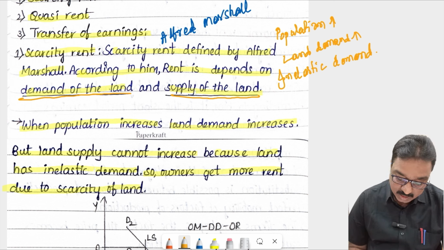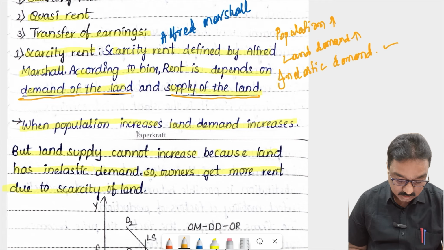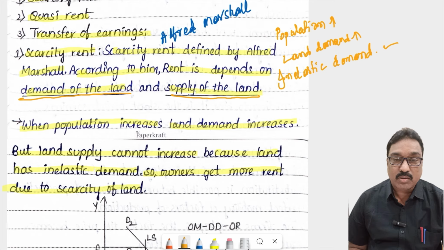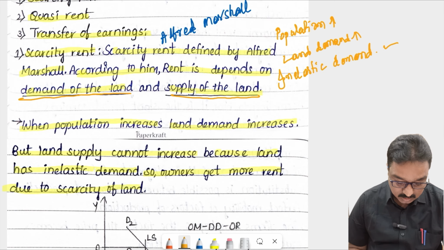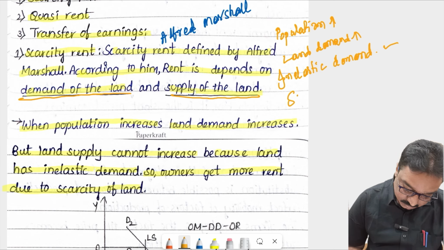That's why land is inelastic. So there is no change in the supply. Then owners get more rent from the tenants. Okay, so owners get more rent due to the scarcity of land.